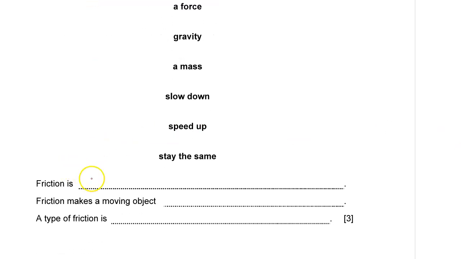Okay? So friction is a force. As I said earlier on, it's a force that opposes motion. Friction makes a moving object slow down. When motion is opposed, the object will slow down.